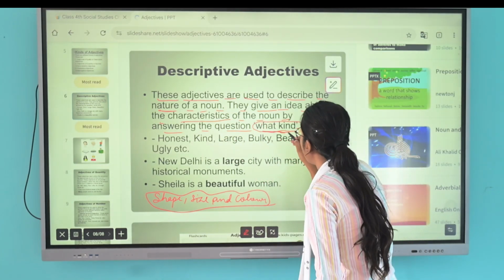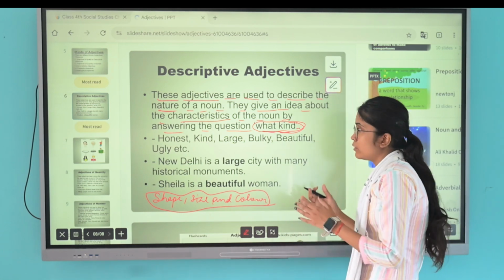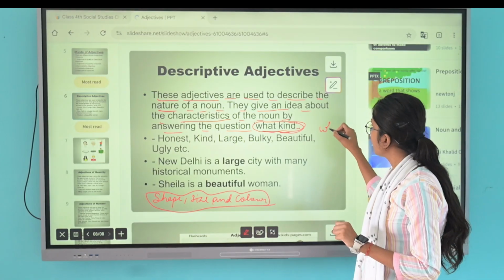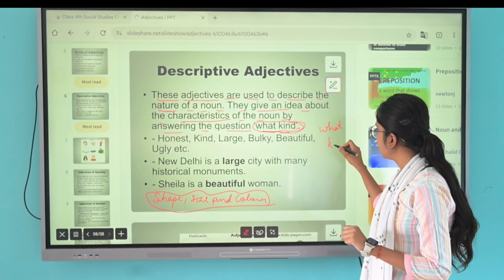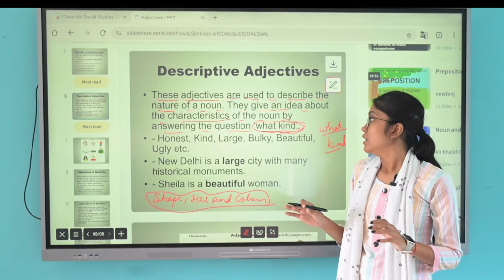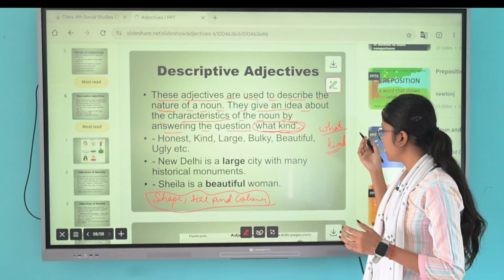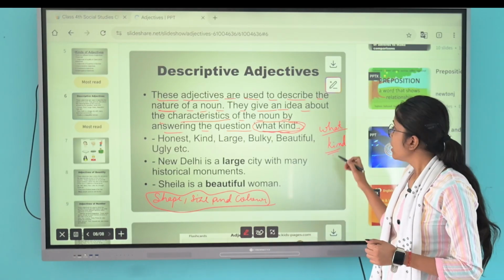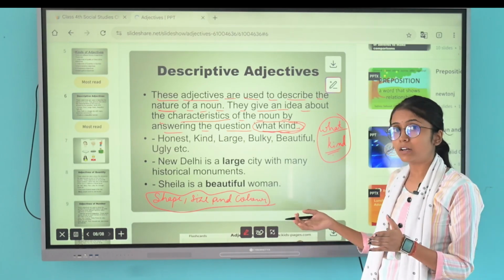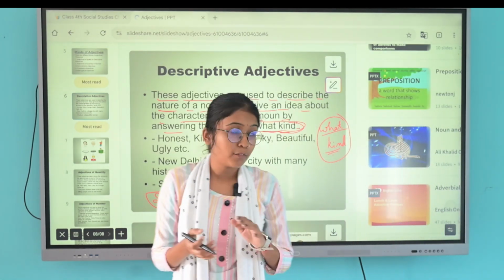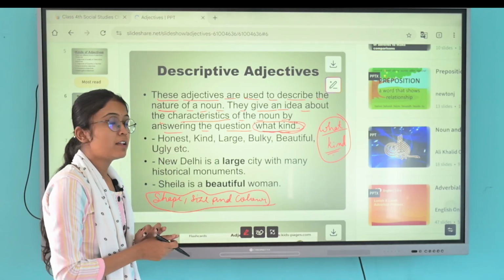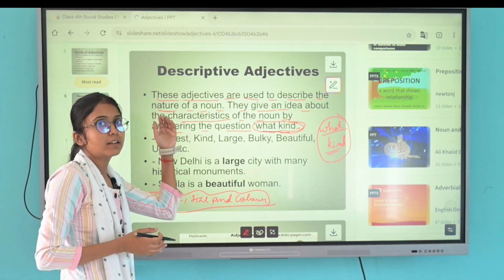So simply, what kind of things are there? How will we identify whether it is a descriptive adjective or any other adjective? Simply answer what kind of noun it is. So let's see an example. If you see the examples, you can easily identify the adjective.